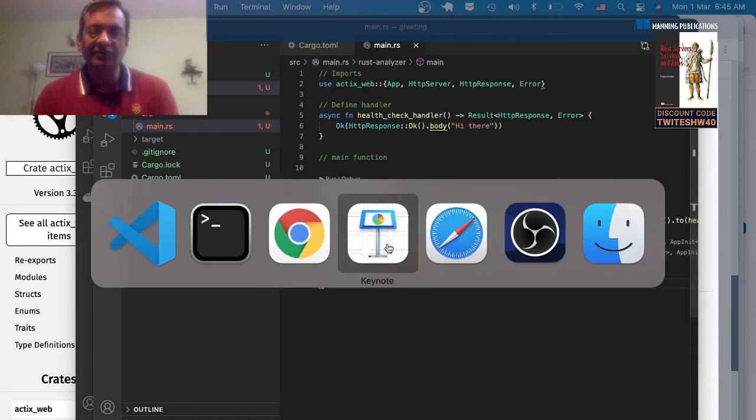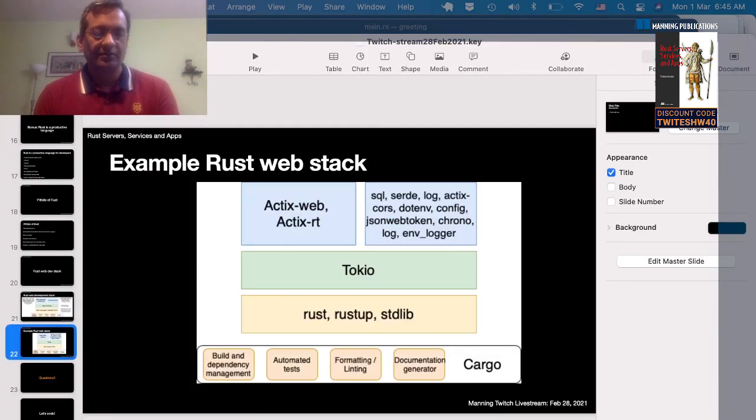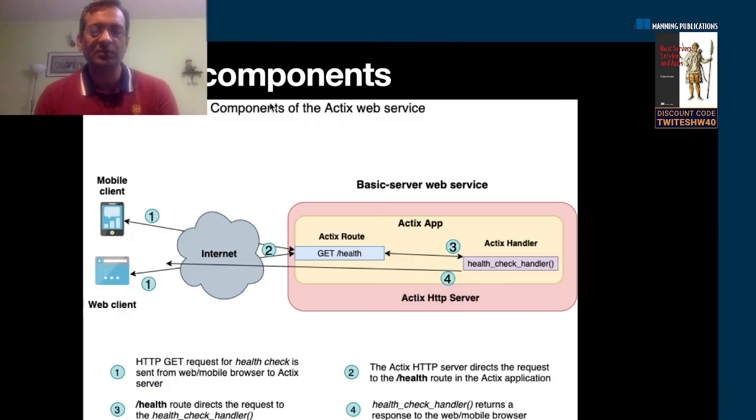I'll tell you what happens when you actually run a program. I have probably a slide here. Okay. So this is the architecture of how things work. So you have a mobile or a web client from which you send an HTTP request over the internet. And this is the Actix web server. That is the container. Okay. So the HTTP web server of Actix intercepts the HTTP request, parses it, right?